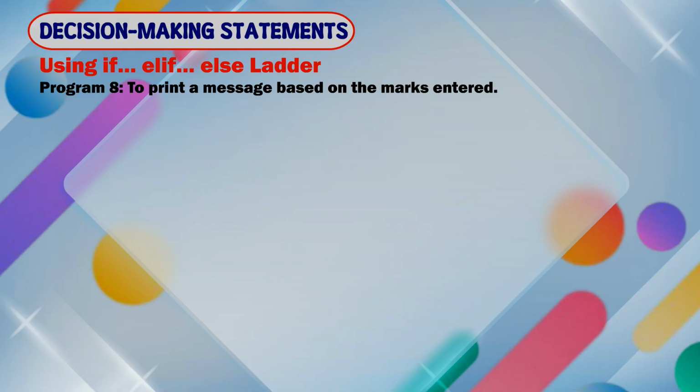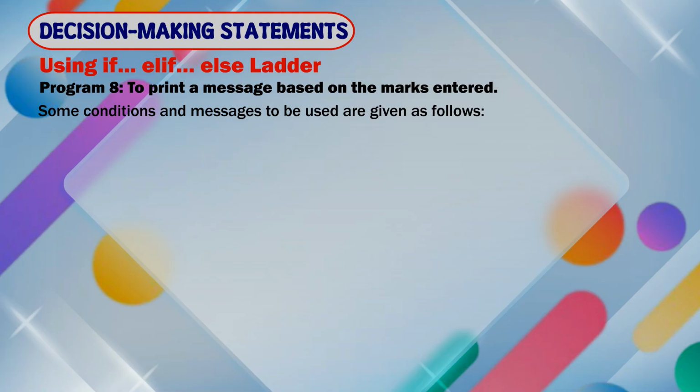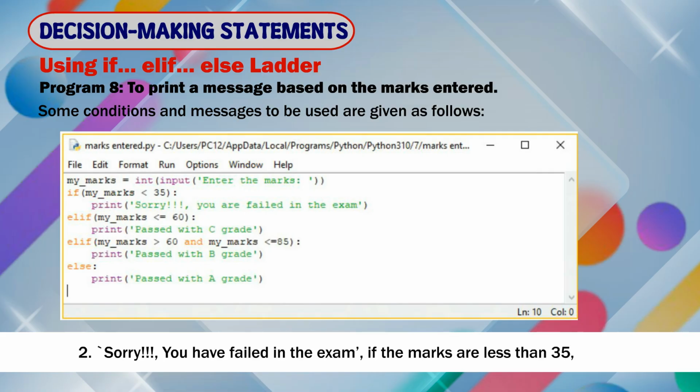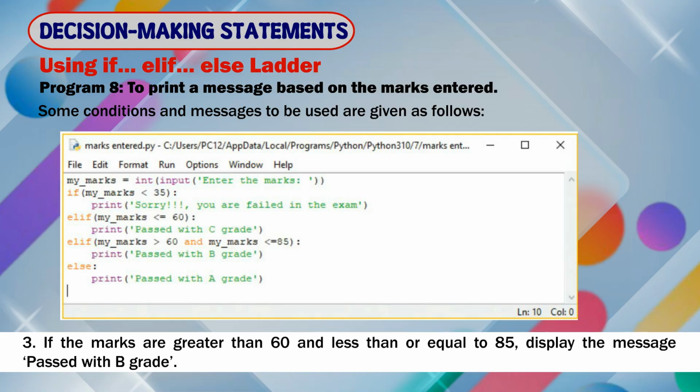Program 8. To print a message based on the marks entered. Some conditions and messages to be used are given as follows. 1. If the marks are less than or equal to 60, display the message passed with C grade. 2. Sorry, you have failed in the exam if the marks are less than 35. 3.